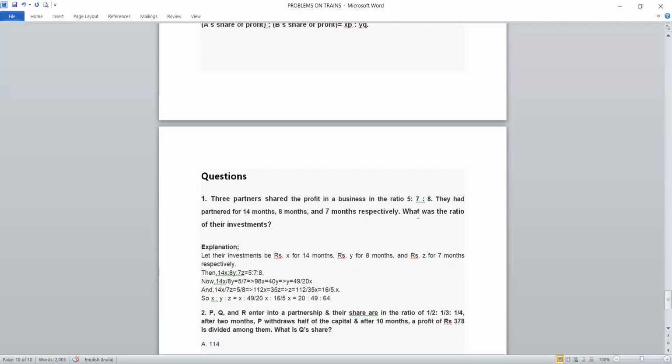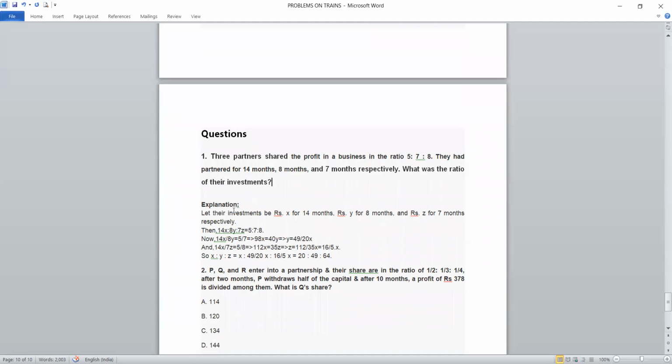And what was asked: what was the ratio of their investments? Here we need to calculate the investment, that is the capital of the three partners. Let's assume that the investments of the three persons are X, Y, and Z. Rupees X is invested for 14 months, rupees Y is invested for 8 months, and rupees Z is invested for 7 months.